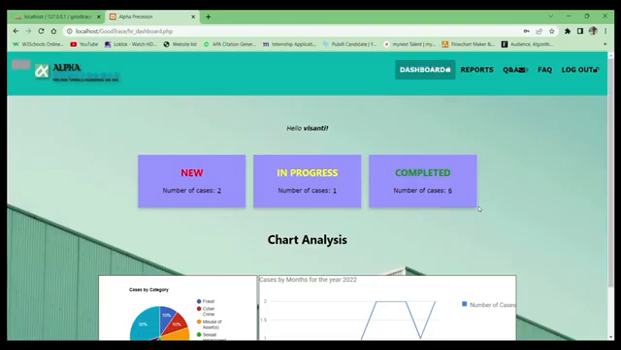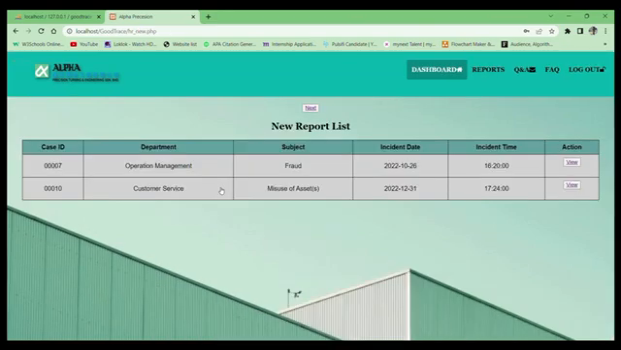Now I will continue with the process in the system. So as HR has logged into the account, they can see the status of all reported cases. As we can see here, there are alerts for 2 incoming new cases to be processed by HR. So HR can click on the new case, which will bring them to the new report list. Here, HR can click view to analyze the case details before proceeding to the next step.